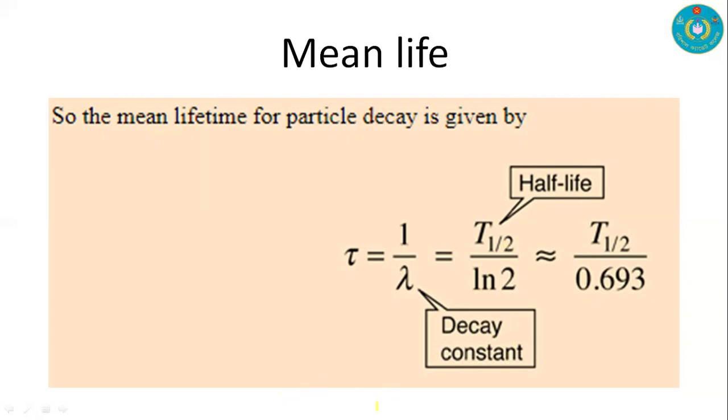And this is the relation between them: tau is equal to T half by 0.693. This is the equation for the relation between half life and mean life.